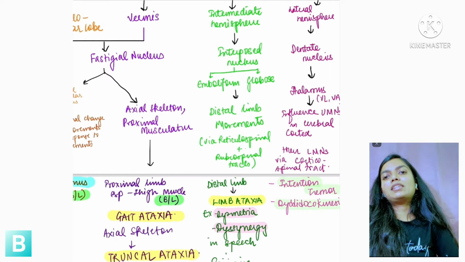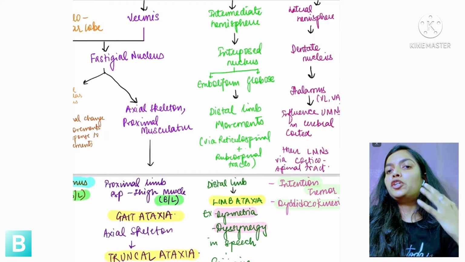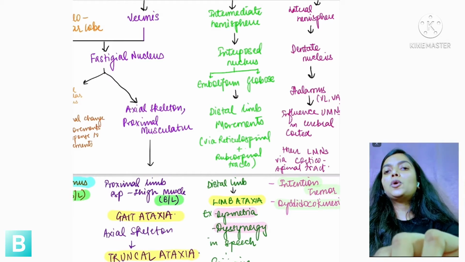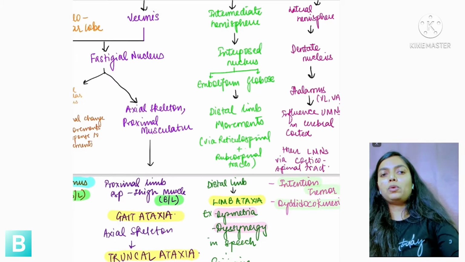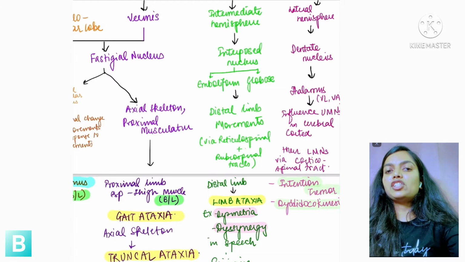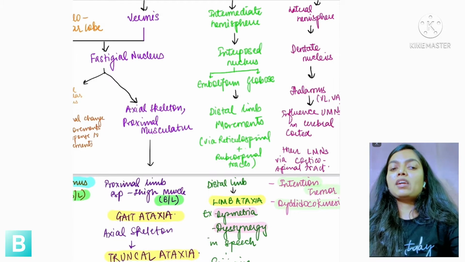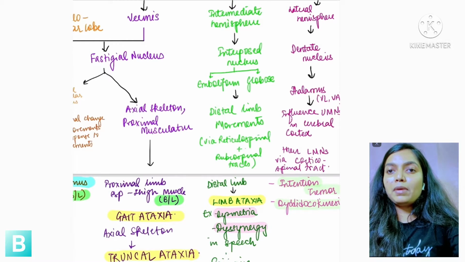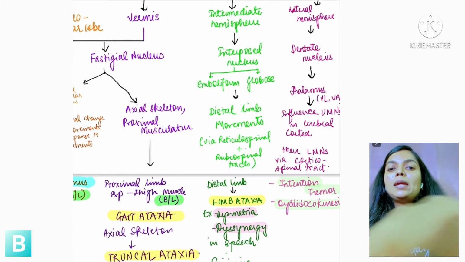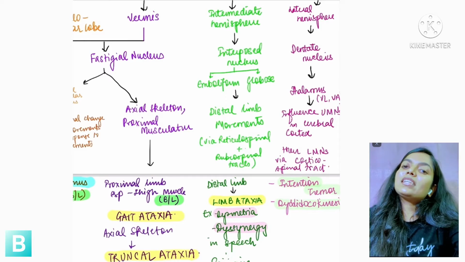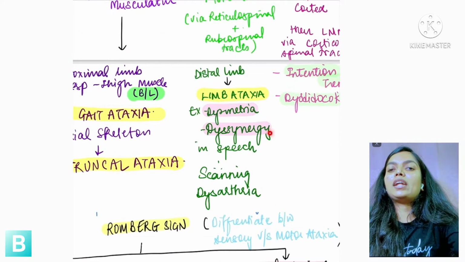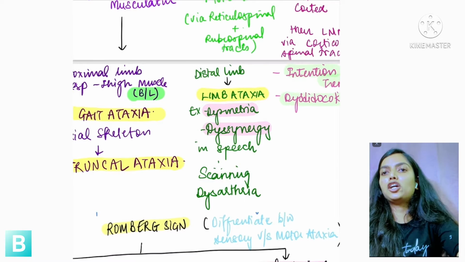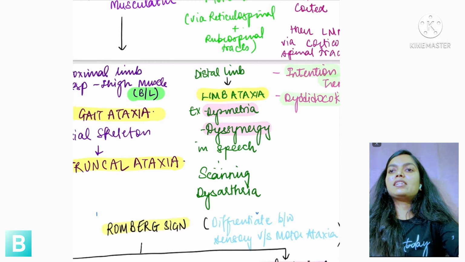Exactly what I told you at the start of our discussion, that if I ask my brain to go and pick up a pencil, my brain should ask my hand to go and pick up that pencil only, and not that other eraser which is standing there. Whenever this part of the cerebellum is lesioned, the patient won't be able to pick that pencil up, and this is tested by a very important and well-known test, the finger nose test.